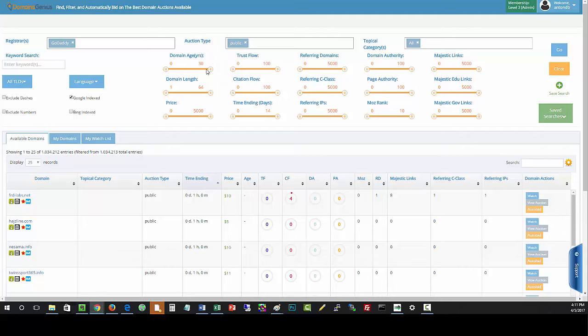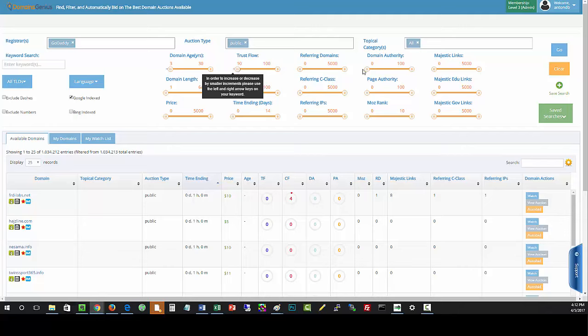And then as you get into these filters here, you can select if you want the domain age to be a minimum of 3 years old, 4 years, whatever you want it to be. And you can drag the mouse, or you can use the arrow keys. I'm using the arrow keys right now to make this a little easier. This comes in handy as we get into some of these other filters. So trust flow, I like to select at least 10. Use the arrow key to finish that up.